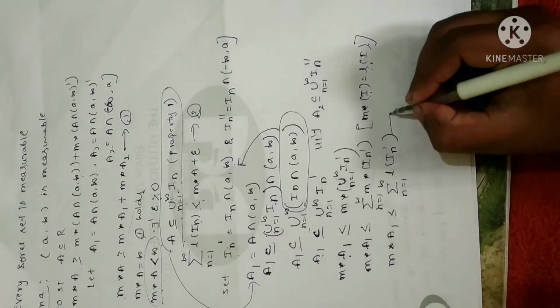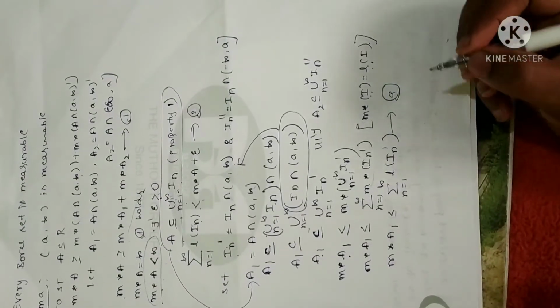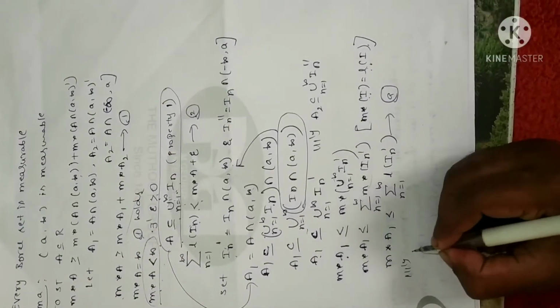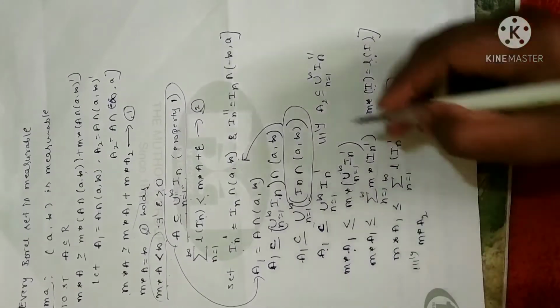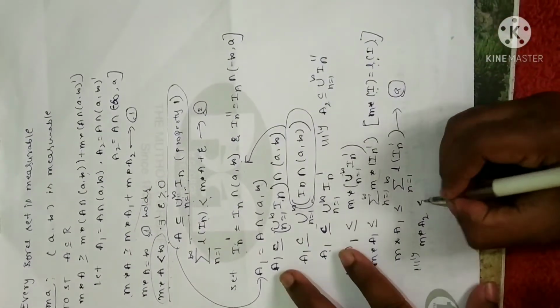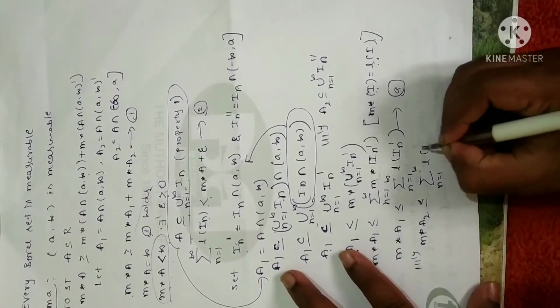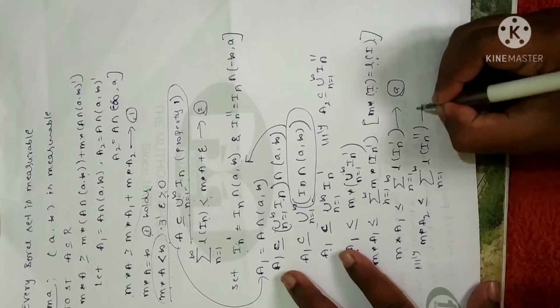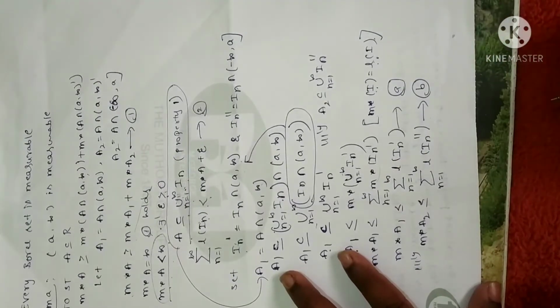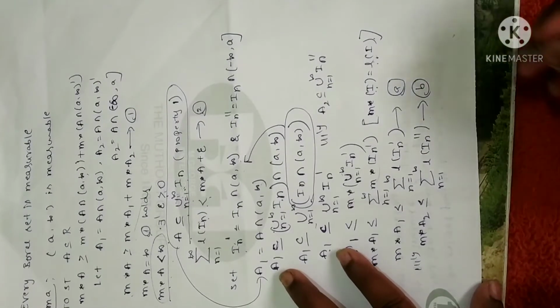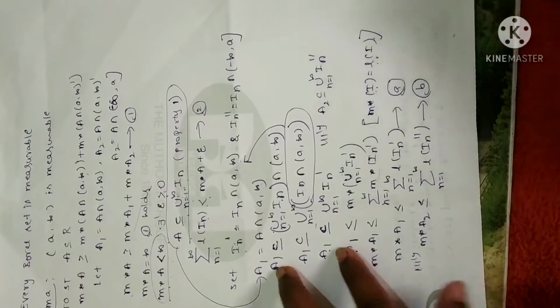Now let me take this as equation A, just for your reference. So similarly, what can I write as m star of A2? By applying the same procedure for this set, I can write, no need to write again, just write it as it is, the length of I_n double complement. Let me take this as equation B. Fine. This is what I have. Now let me keep this equation as it is.